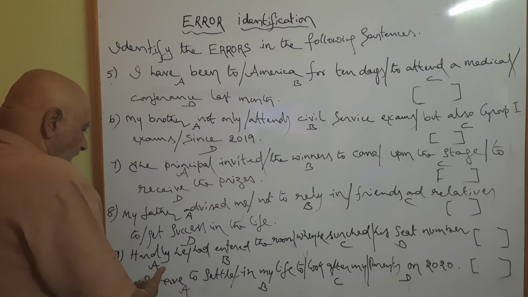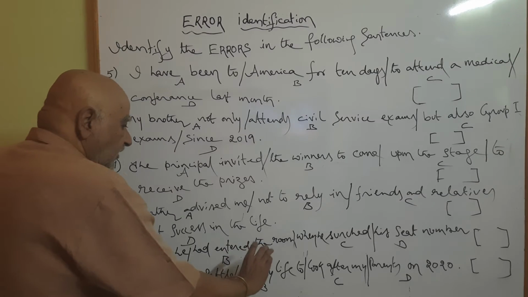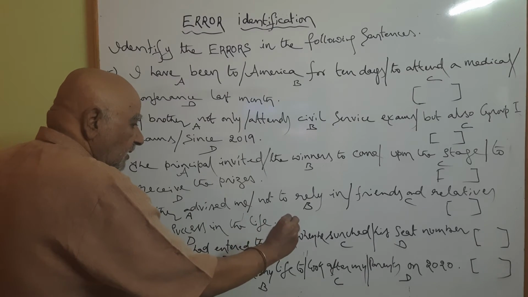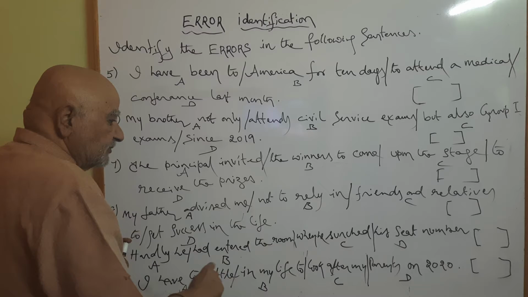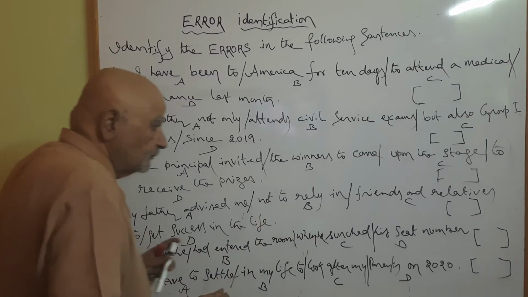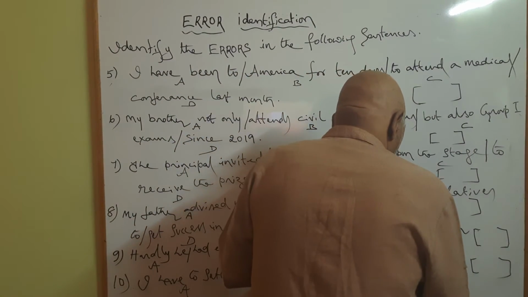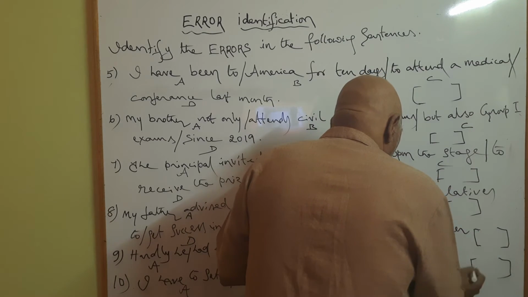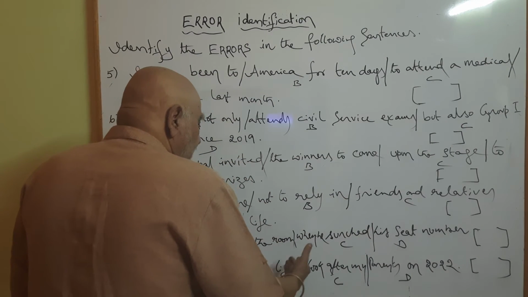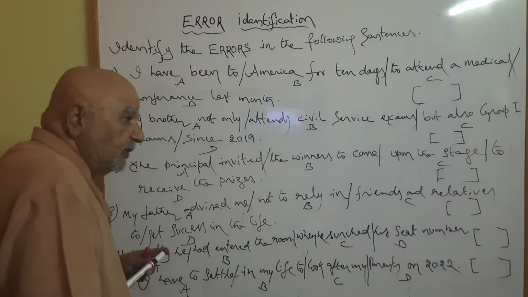Last, I have to settle, that is A part, in my life too, B part, to look after my, C part, parents on 2022, D part.